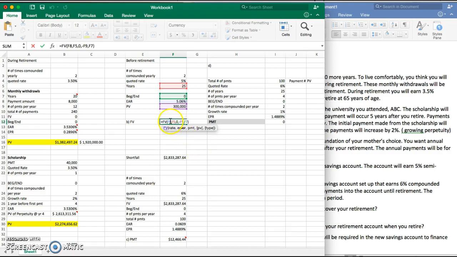So you're going to use the future value equation. Your rate is going to be your EAR. Your years is 25 years.